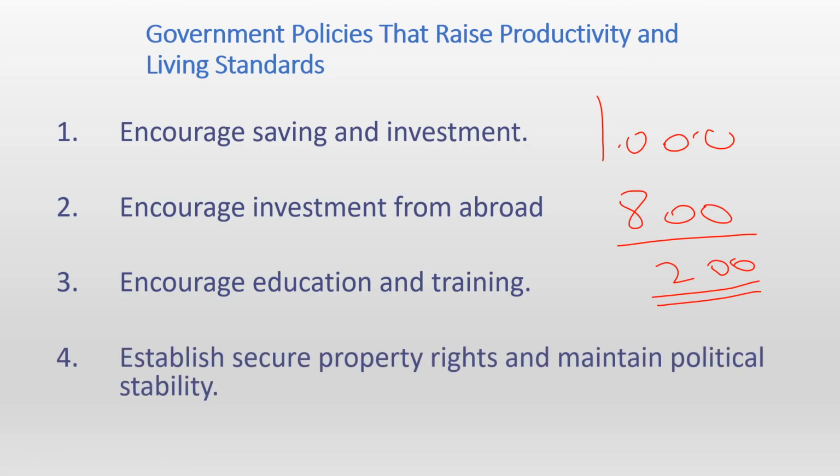The fourth policy is to establish secure property rights and maintain political stability. Here we have two things: secure property rights and political stability. Property rights mean that the properties that people own are registered with the government and they are secure. The government will protect those people and those properties.